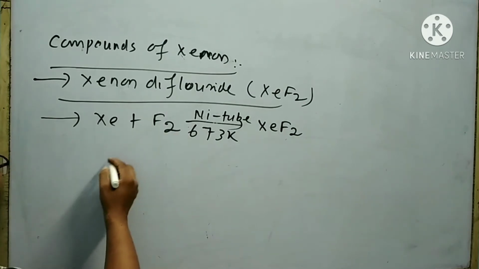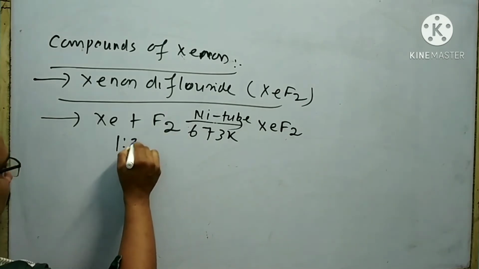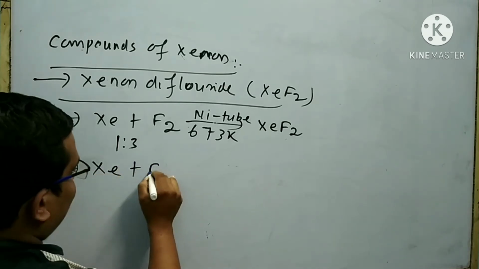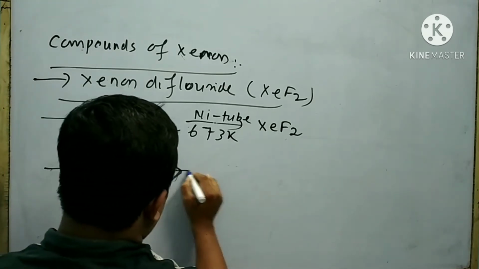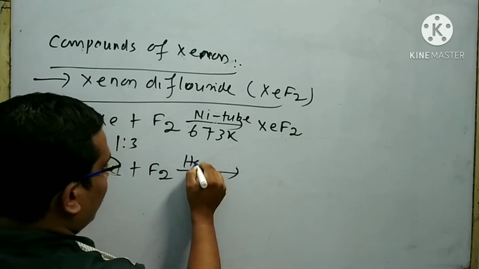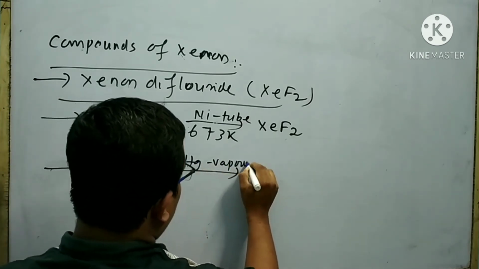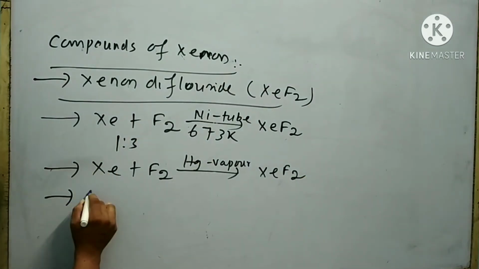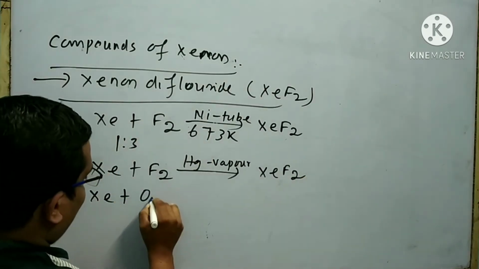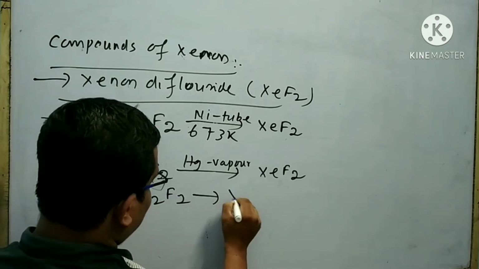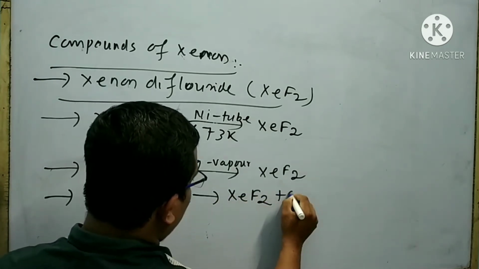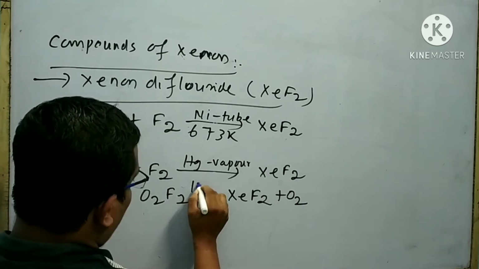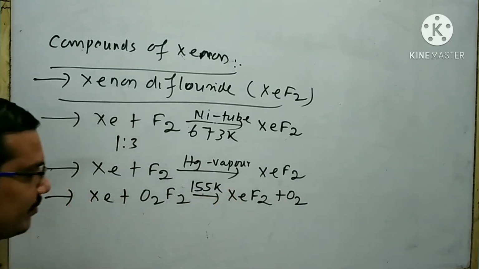Here xenon and fluorine are taken in 1:3 ratio by volume. Second method is when xenon is treated with fluorine in presence of mercury vapor, then xenon difluoride is formed. Next method is xenon treated with O2F2, then xenon difluoride plus oxygen is formed. This reaction is carried out at 155 Kelvin.